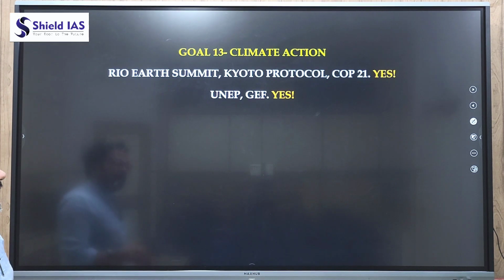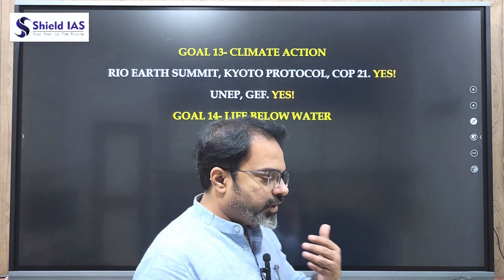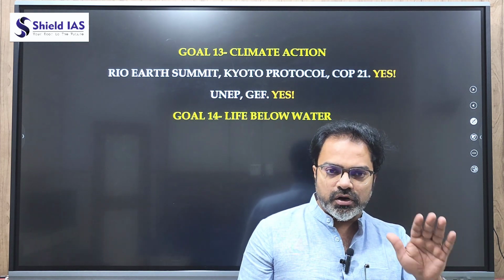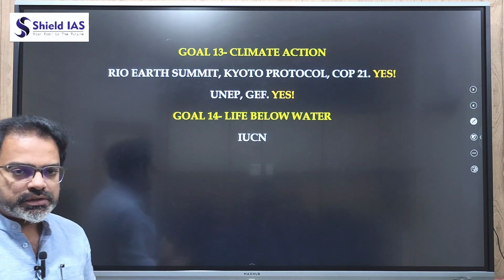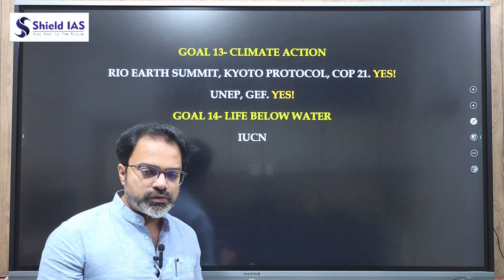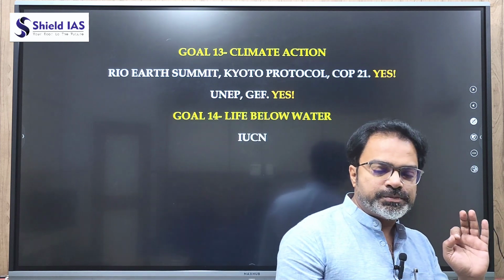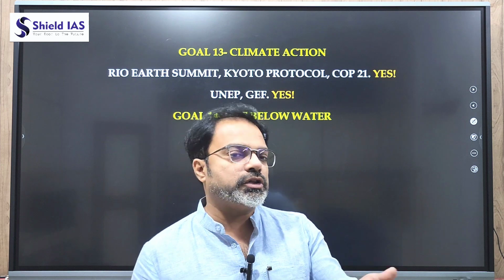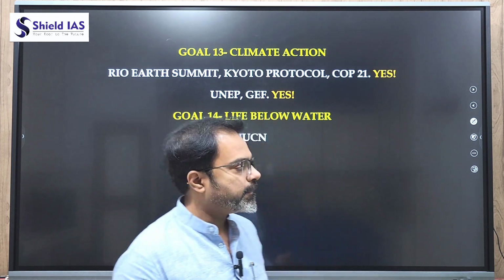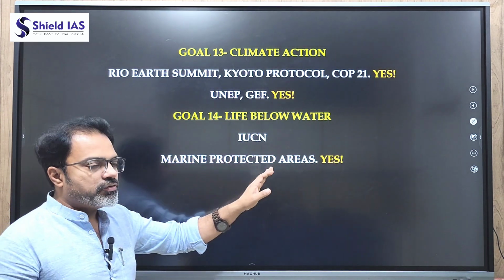Now goal number 14 is life below water. We should be taking care of species which are part of the life below water. Here, there is an organization, IUCN, the International Union for Conservation of Nature, which focuses on eliminating the extinction of species. Species diversities have to be maintained everywhere, whether on land or in water. Hence marine protected areas become very important.